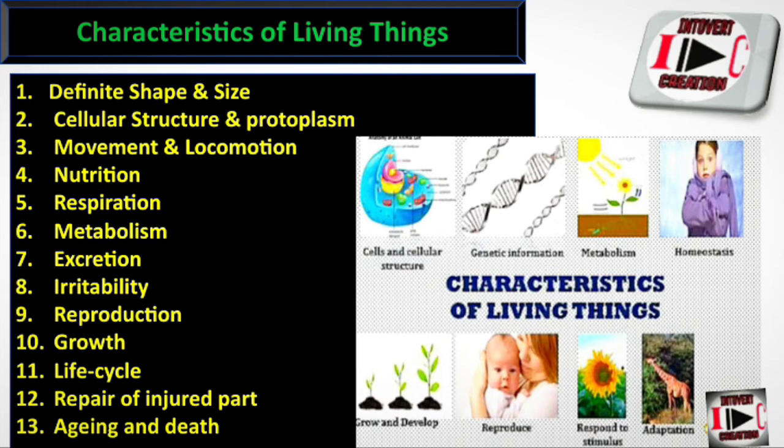One, definite shape and size. Second is cellular structure and protoplasm. Third is movement and locomotion, nutrition, respiration, metabolism, excretion, irritability. For irritability, you can also say sensitivity. Then reproduction, growth, life cycle, repair of injured parts, aging and death.